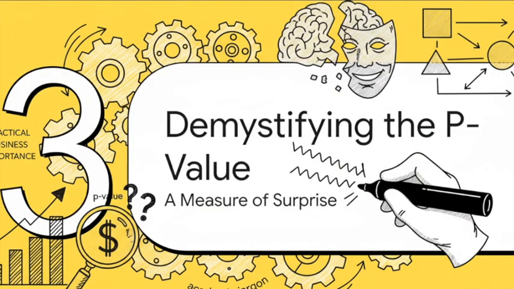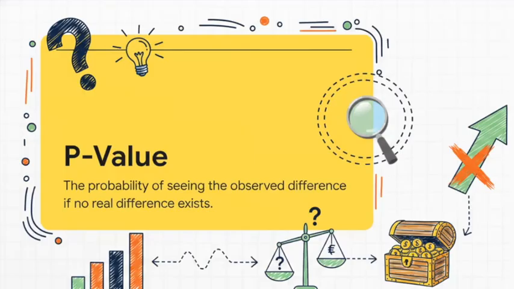Let us move to Section 3, where we will strip away the academic jargon, demystifying the p-value. The primary culprit behind this boardroom confusion is usually the p-value. Analysts often treat it as a profound metric of truth, strictly adhering to an arbitrary threshold like 0.05. Let us demystify this entirely. The p-value is nothing more than a measure of surprise. It simply asks, if there were genuinely no difference between Variant A and Variant B, how surprised should we be by the data we just collected?